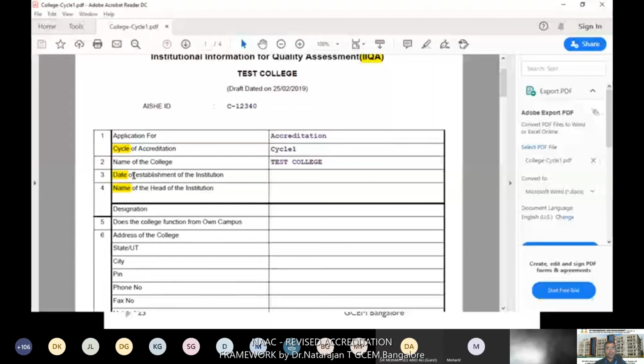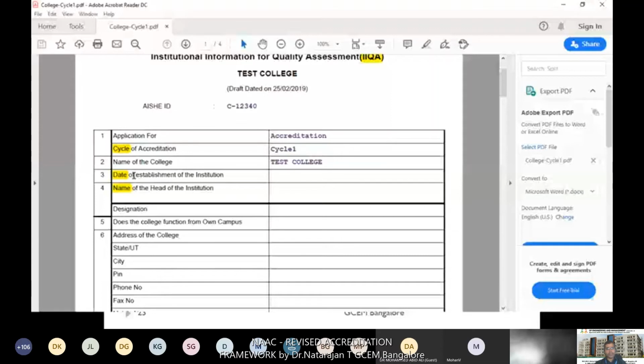Then this is regarding the programs: the number of programs offered, how many UG programs, how many PG programs, then post-master's degree, postdoctoral degree, MPhil programs, then doctoral degree, PhD, any DSc or DLitt. Are you offering any certificate or diploma programs?